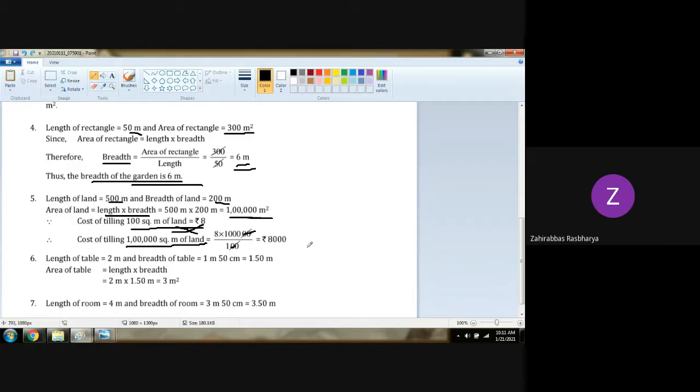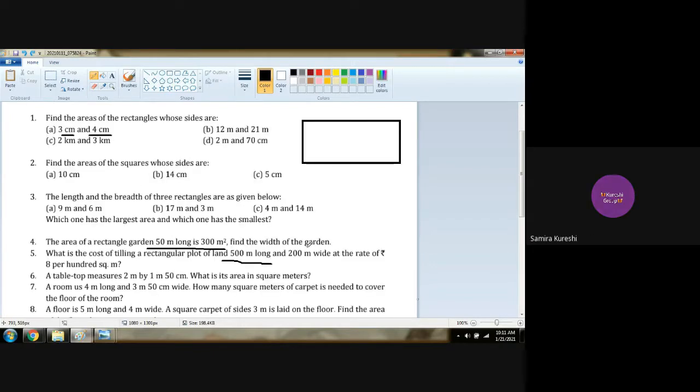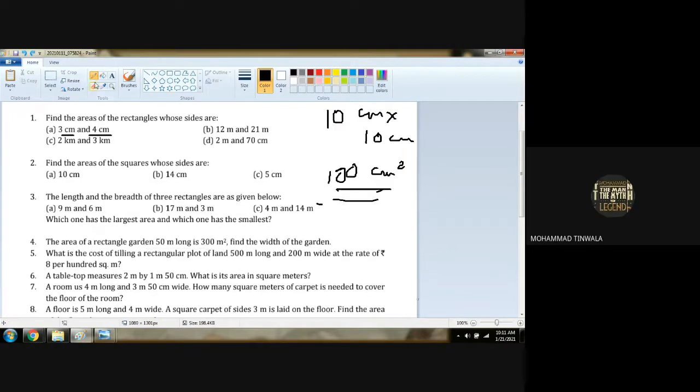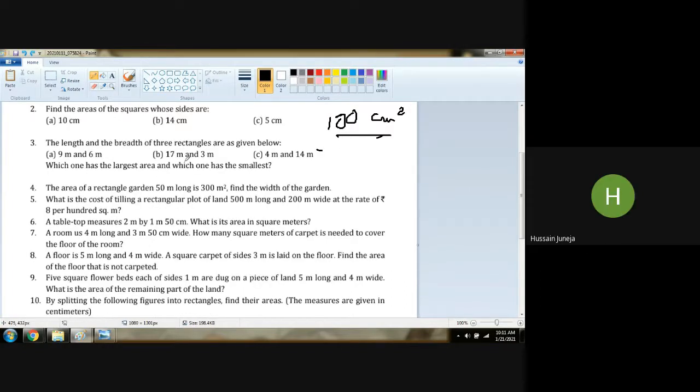Are you clear, girls? Yes, sir. Yes, sir. Bacha party, are you cleared? Yes, sir. Very good. Chalo, Mohadesa kahenge, Mohadesa. Yeah, sir. Chalo, question number 6, bacha.